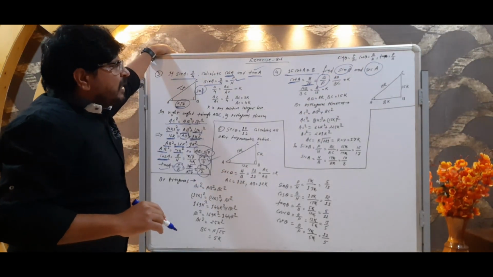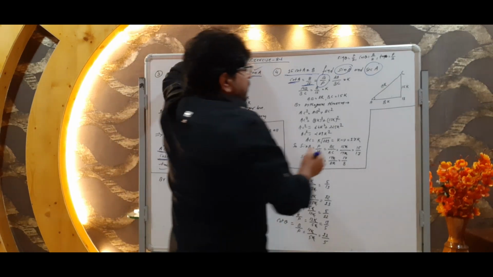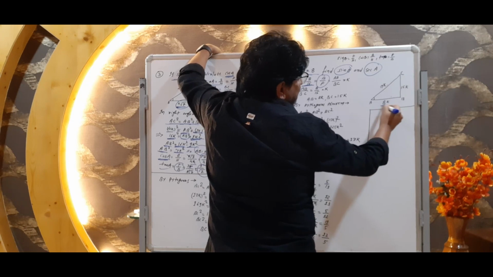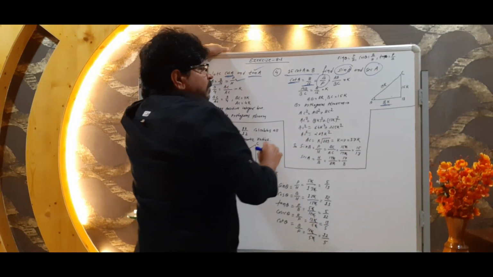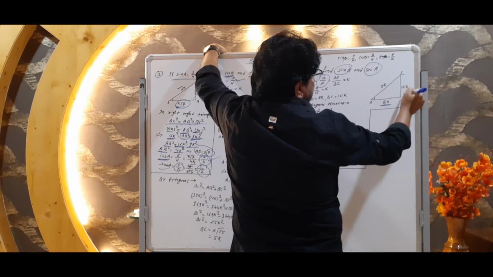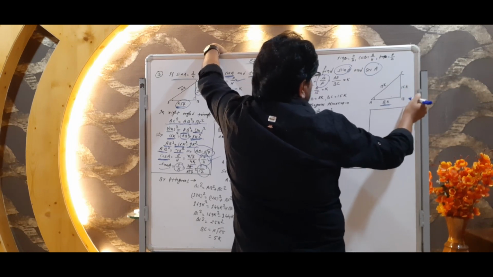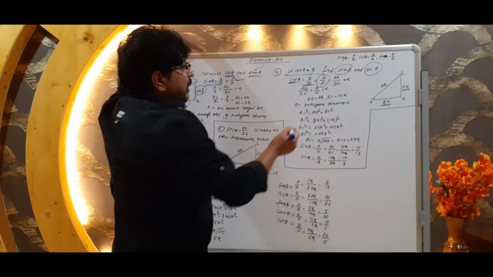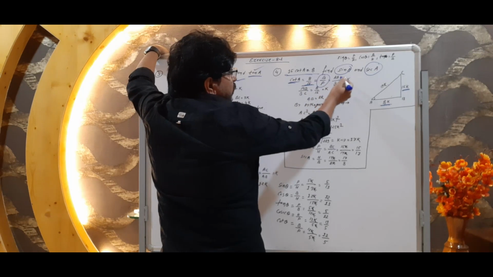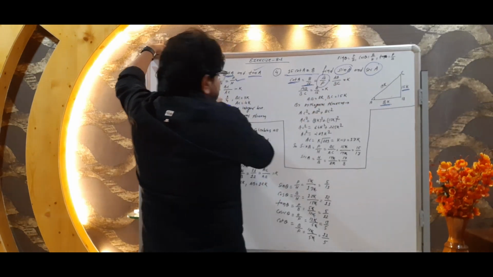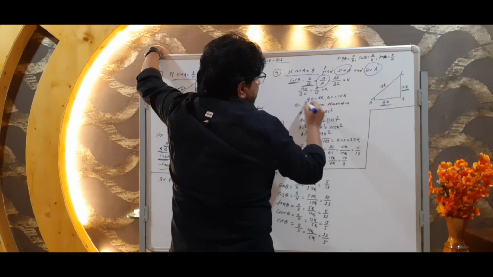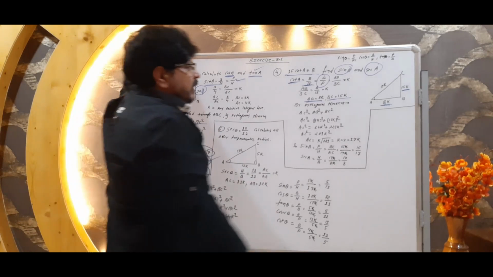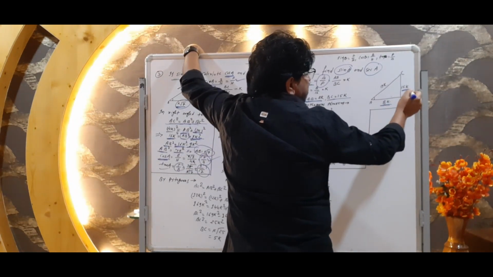Now base upon perpendicular we have to see here. What would be the base? AB would be the base, and the perpendicular would be BC. So cot A is equal to 8 upon 15, which is equal to AB upon BC, with a common factor K. From here we have AB as 8K and BC as 15K. We write AB is 8K and BC is 15K.